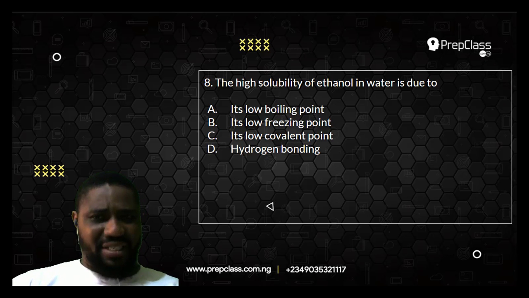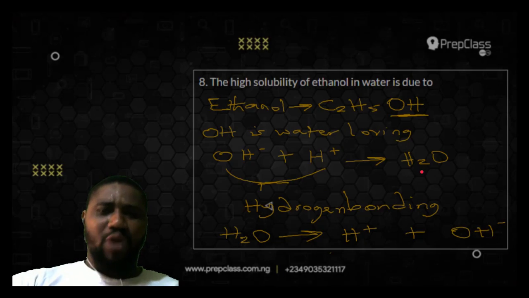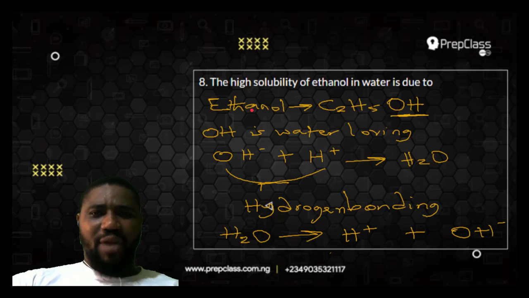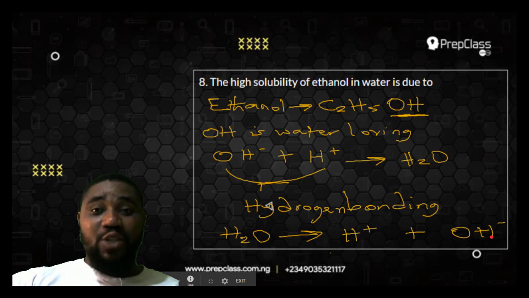Now, ethanol, let us look at what it is. Look at the chemical formula I gave you here. Can you see it? Ethanol is C2H5OH. You can see that ethanol has this hydroxyl group, OH. Water too, if water should dissociate, H2O into hydrogen and OH minus, you see that water has that same hydroxyl group. And you can see that the bond in water is a hydrogen bonding with the hydroxyl group.